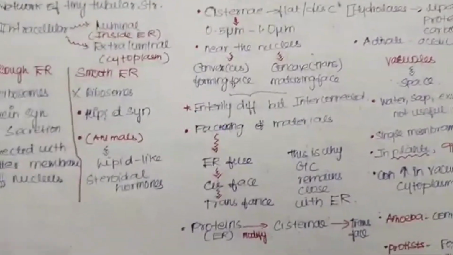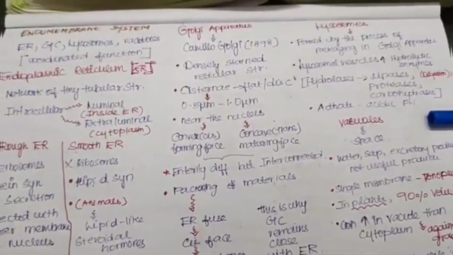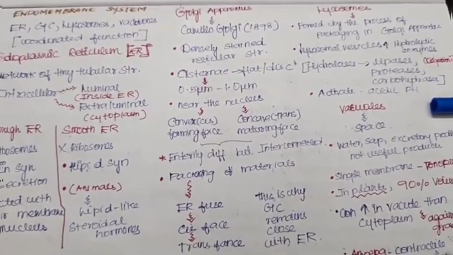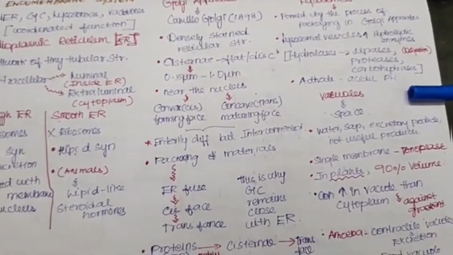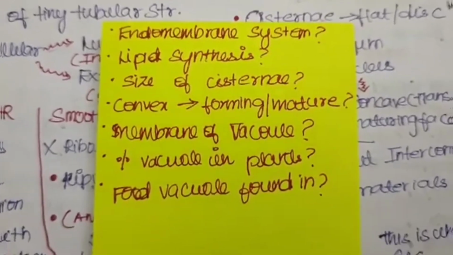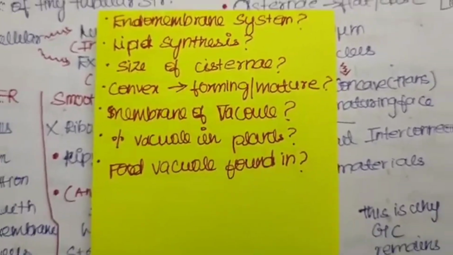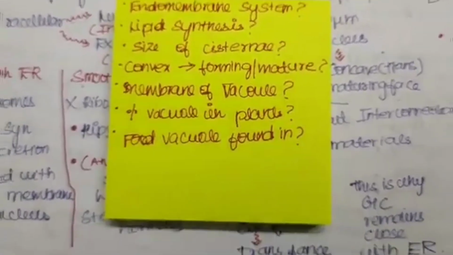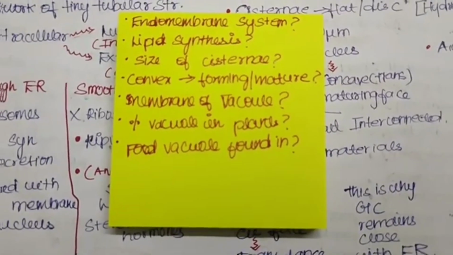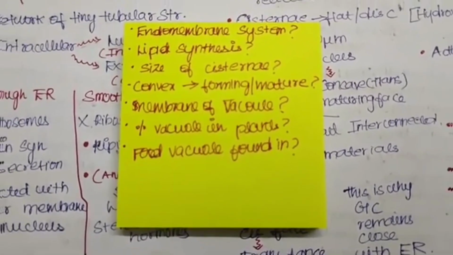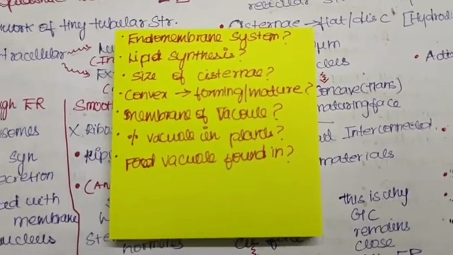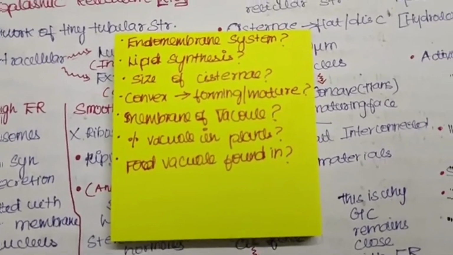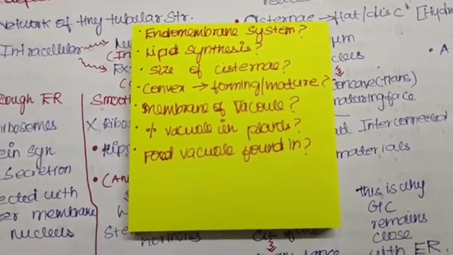Okay, here we have discussed the endomembrane system, Golgi apparatus, lysosomes and vacuoles. We will see the questions for this. The first question, what are the organelles found in the endomembrane system? Which is the site of lipid synthesis? Give the size of cisternae found in the Golgi apparatus.